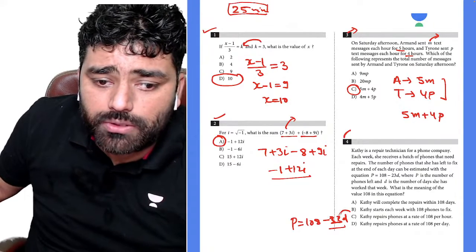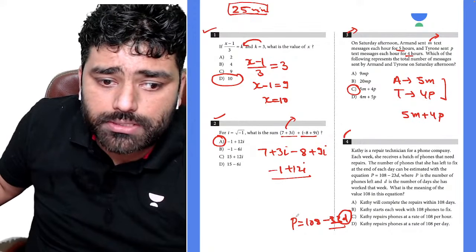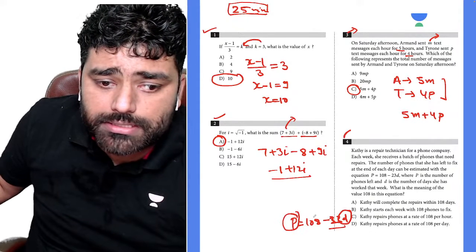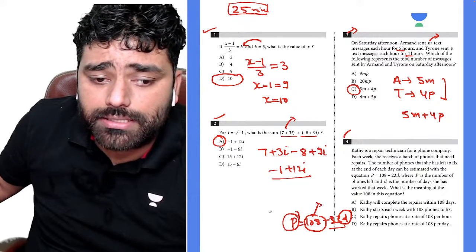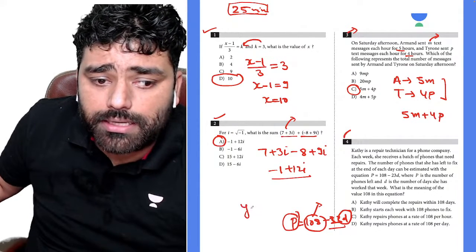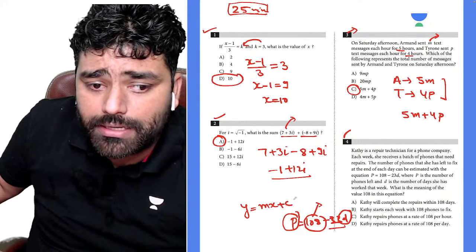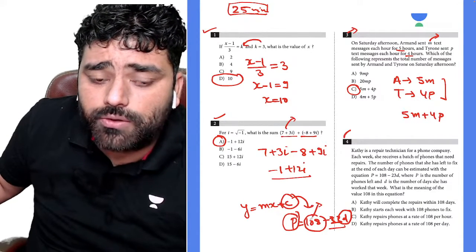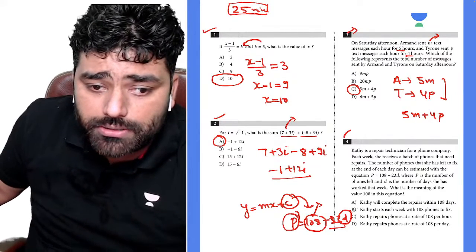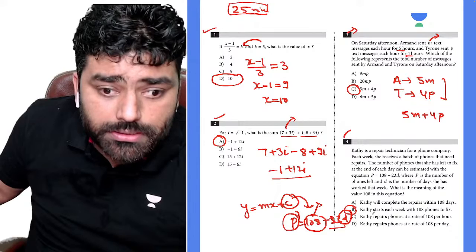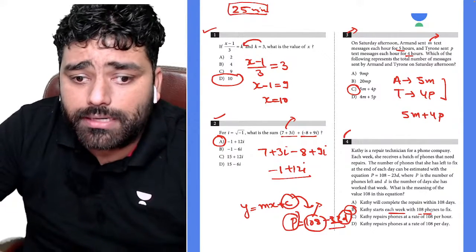Okay, so D is the number of days worked in the week, P is the number of phones left, right? So the question is asking what is 108. If you see this as an equation, like the straight line equation, or you can say the linear equation, mx plus c, so c is the constant, that is 108. c is where you are going to start from. So that means B should be the answer. So Kathy starts each week with 108 phones to fix. Right, guys? Understood?